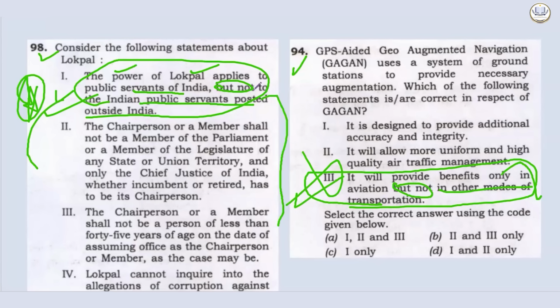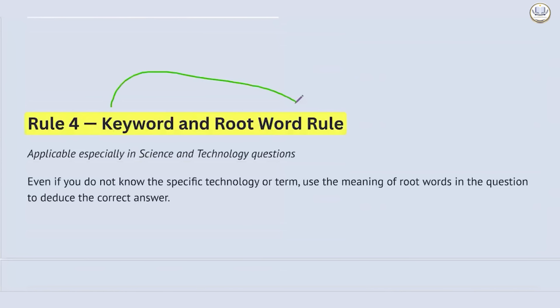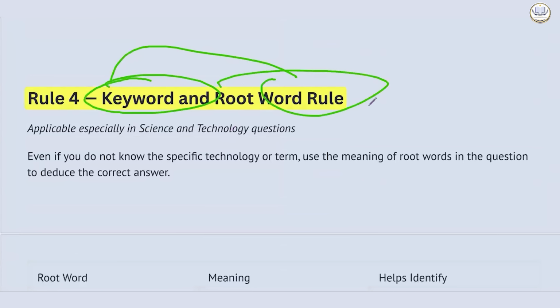Several other logics you will have to apply to arrive at the correct answer, but it will always help you to arrive at the correct answer and gain more positive marks. Now, rule 4 is keyword and root word rule. Even if you do not know the specific technology or term, use the meaning of root word in the question to deduce the correct answer.